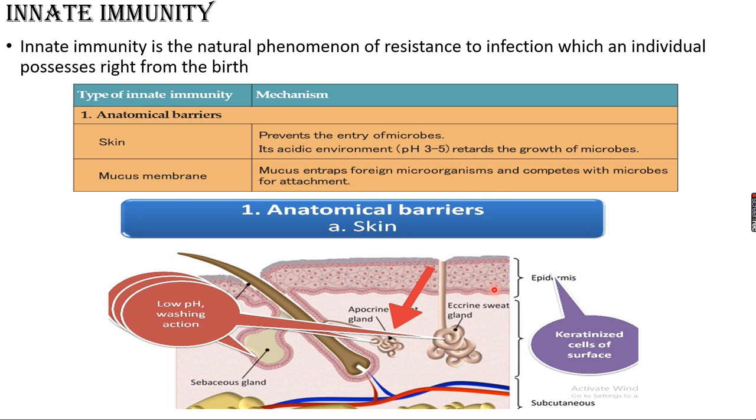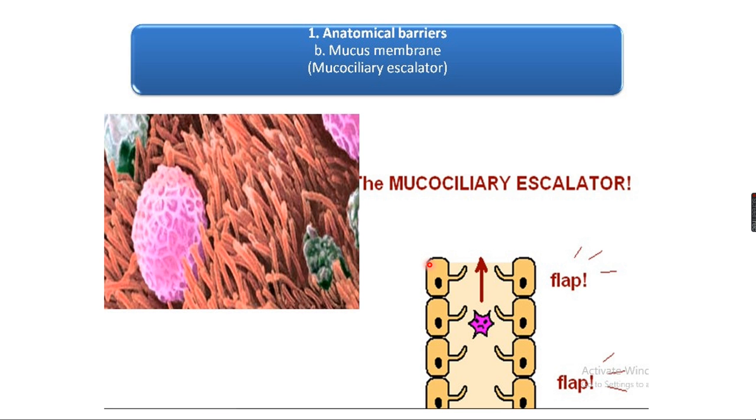You will see. Okay, this is the skin, the keratinized skin surface. Always the low pH value and the secretions of the apocrine sweat gland and sebaceous oil gland all keep this moisture as well as the low pH value. Now I said the second anatomical barrier is the mucous membrane. They are called the mucociliary escalator.